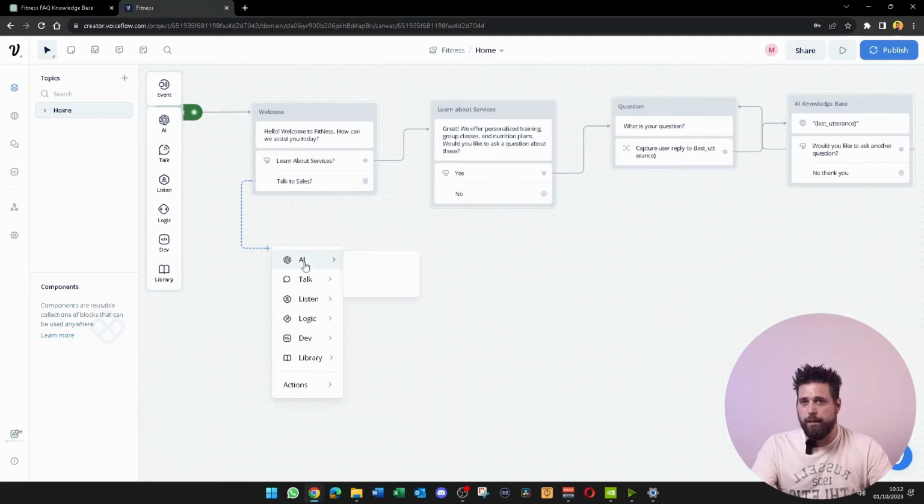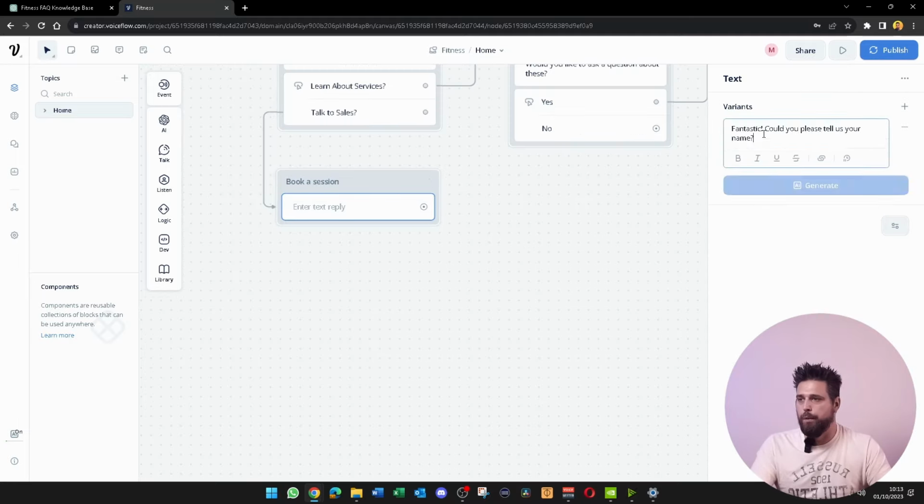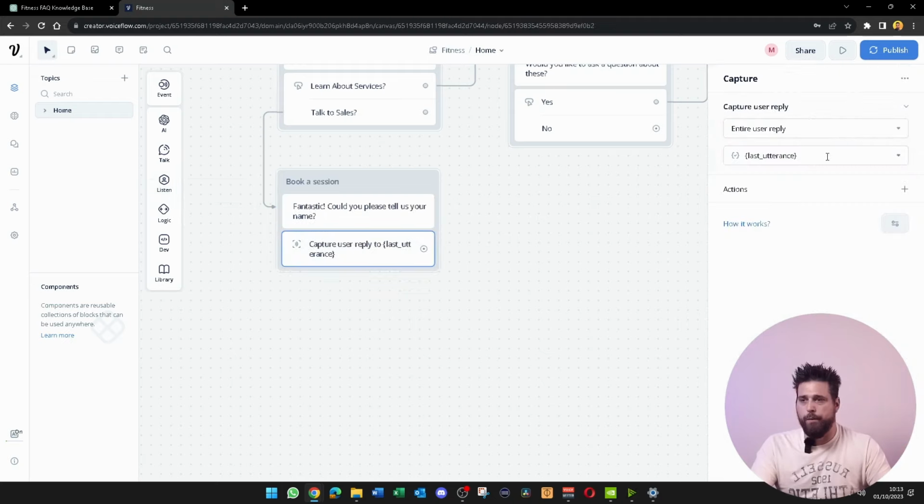We're going to want to drag down and get another text block, and we're just going to call this one book a session. And in this block, we're just going to put fantastic, could you please tell us your name? And then we're going to capture their name. We're going to go to a capture, and we're going to have to make a new variable.